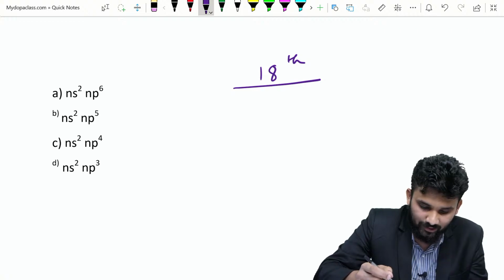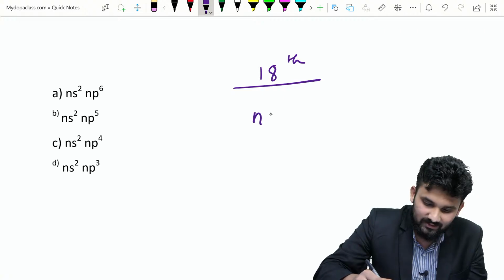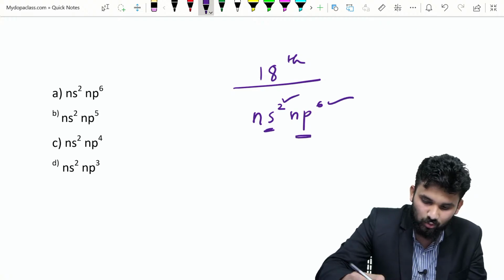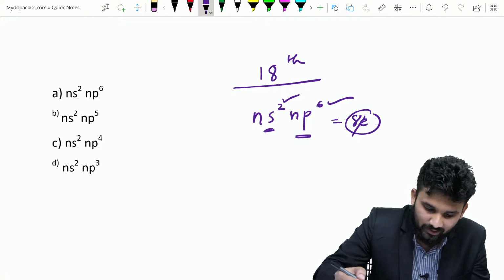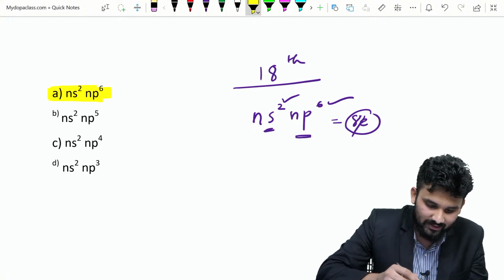So what is the electronic configuration? 18 means there is ns2 np6. That is, in the p orbital there are 6 electrons, in the s orbital there are 2 electrons. Total 8 electrons are present in the valence shell. Are you okay? So what is the option here? Yes, option 1 is the right answer.